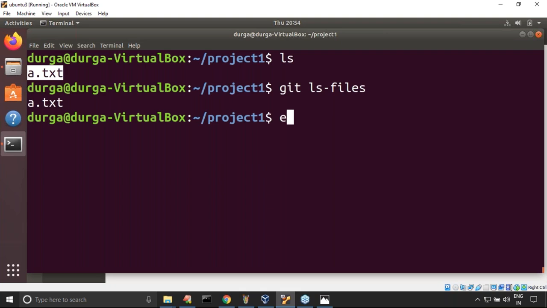How can you add the new line? Echo, or otherwise you can use the cat command, cat a.txt, in appending mode. Hello, this is a new line added, Control D.